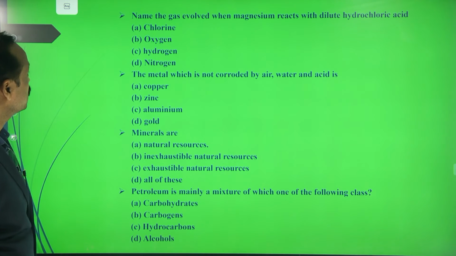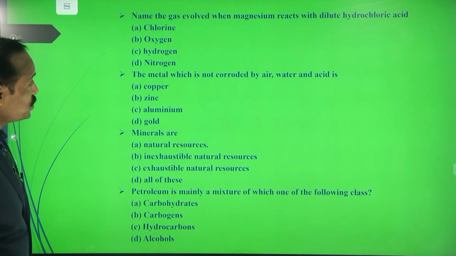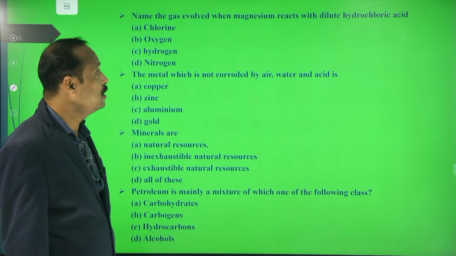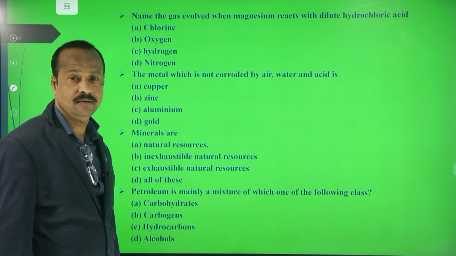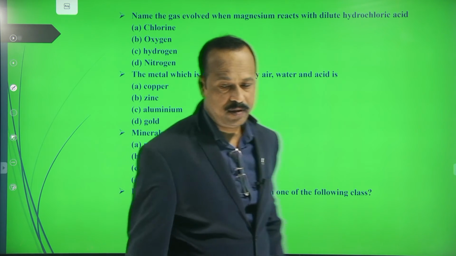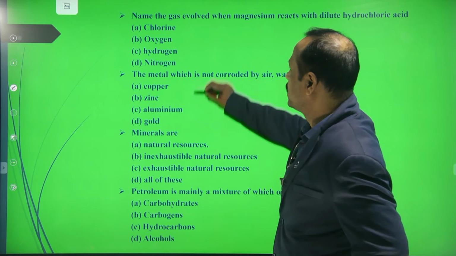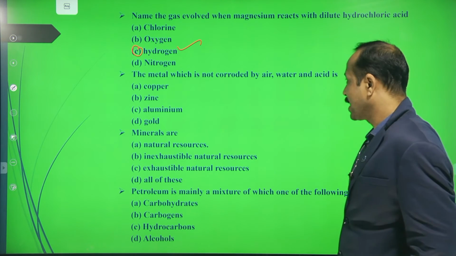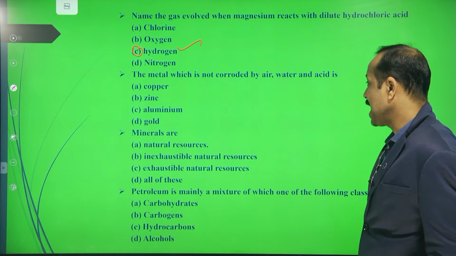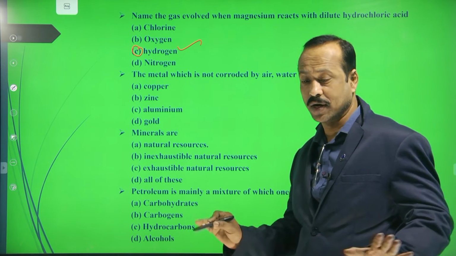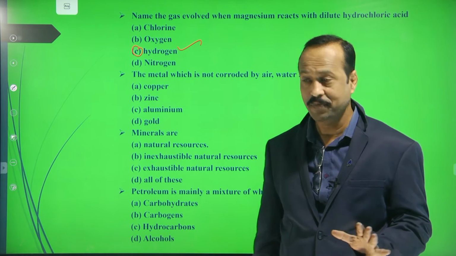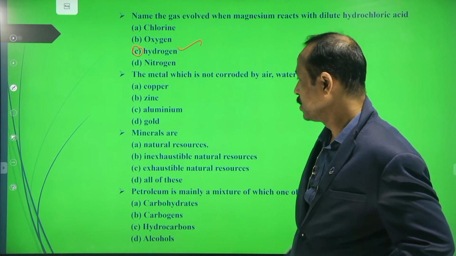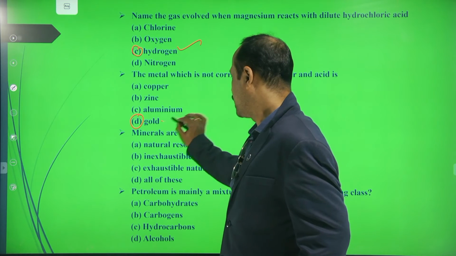Now next question. Name the gas evolved when magnesium reacts with hydrochloric acid. When magnesium reacts with hydrochloric acid, what type of gas is released? Hydrogen gas. Very good boy. Hydrogen is released. The metal which is not corroded by air, water and acid. Which metal will not be corroded, meaning which cannot form rust or anything with water, air and acid? What is that? Gold. Very good boy.